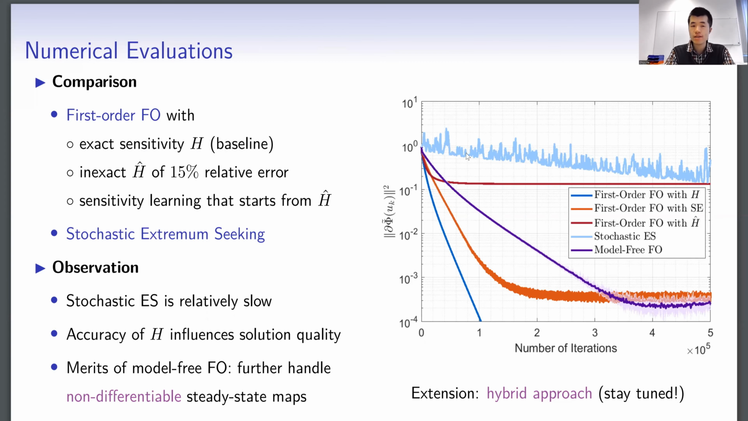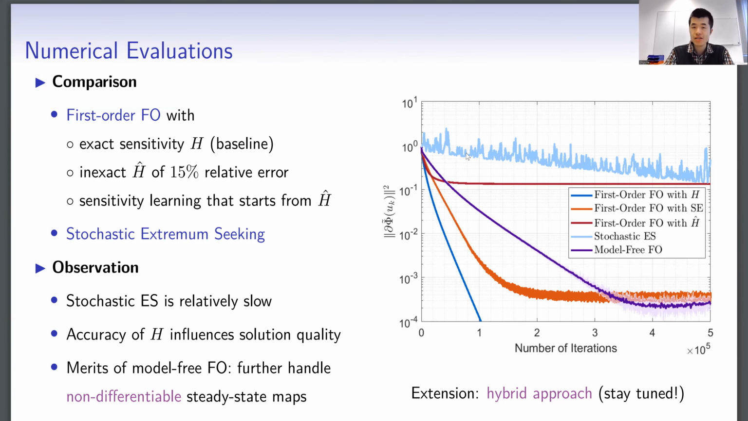We consider three cases. When we have the exact sensitivity, it is the baseline. The second case is the sensitivity matrix is corrupted by noise. The third case is we use online sensitivity learning that starts from the approximate sensitivity. As we can see in the right figure, the stochastic extremum seeking converges relatively slowly.